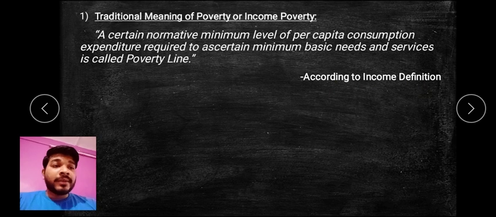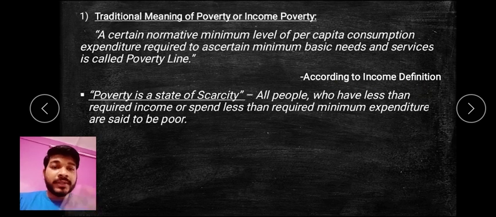Okay, then comes a different point here. It says poverty is a state of scarcity. Why is it called a state of scarcity? What is scarcity? Scarcity means lack of things. So in poverty also, people do not have proper nutritive food or housing facilities or income so that they can fulfill their basic necessities. That's why it is called, poverty is a state of lackness or scarcity of basic requirement goods.